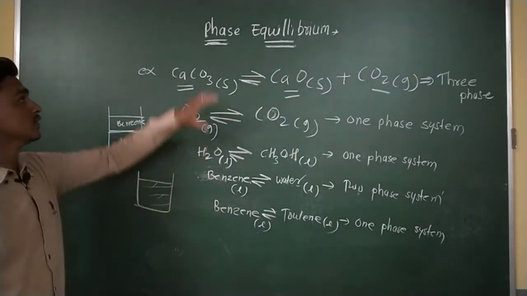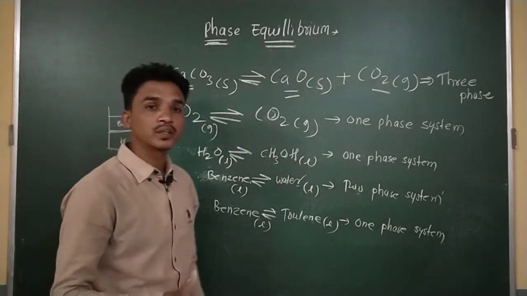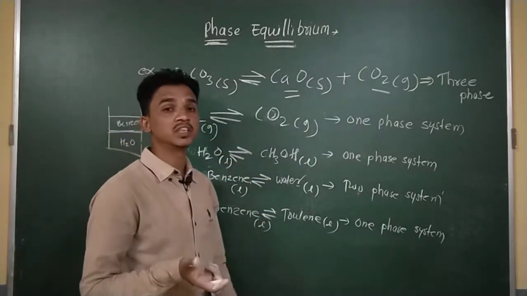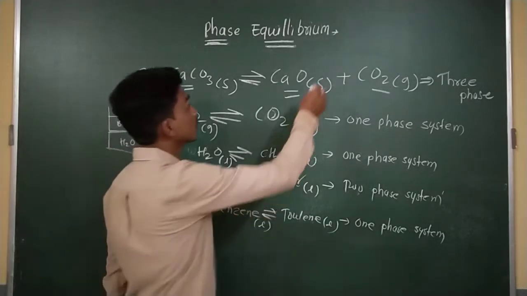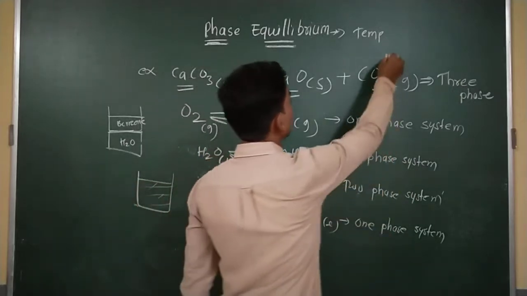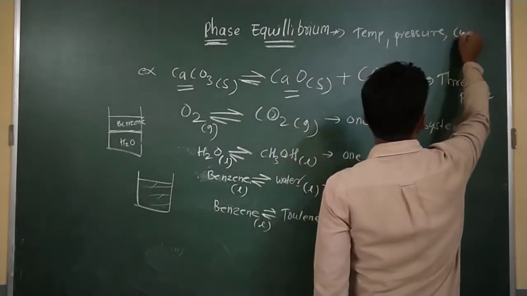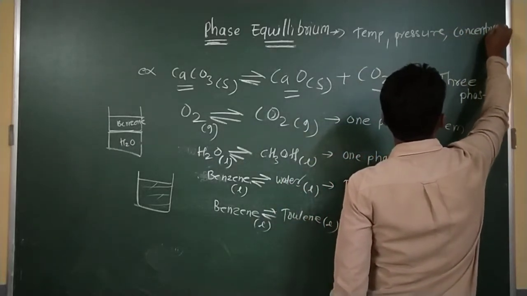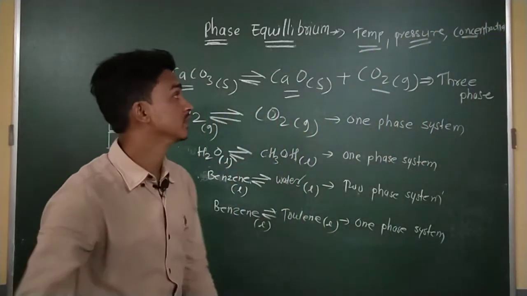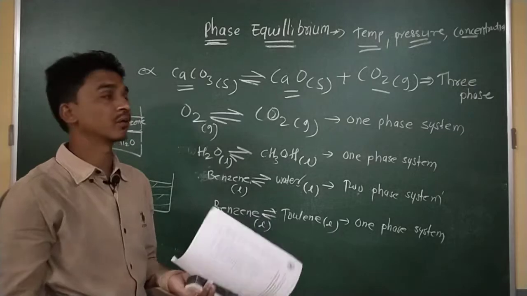Okay, so this is the introductory part of phase equilibrium. Two or more chemical components exist in equilibrium at specific conditions. Conditions means what? Maybe temperature increase or decrease, maybe pressure, and maybe concentration. These three variables are very important for whether the equilibrium exists or not.